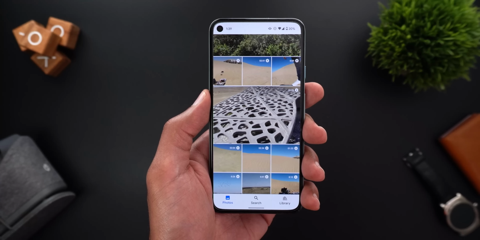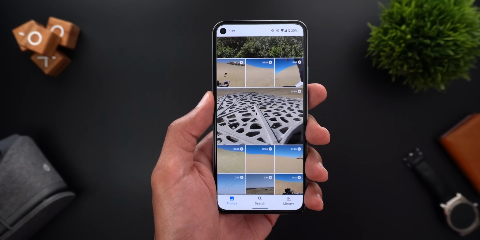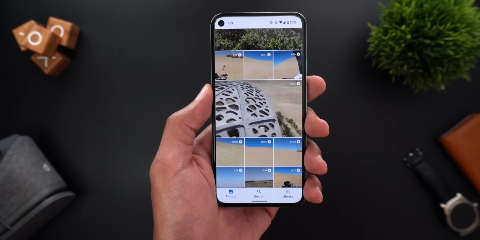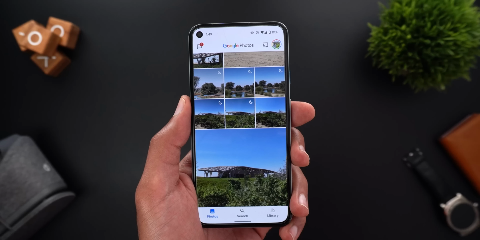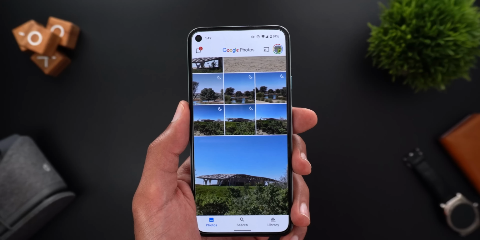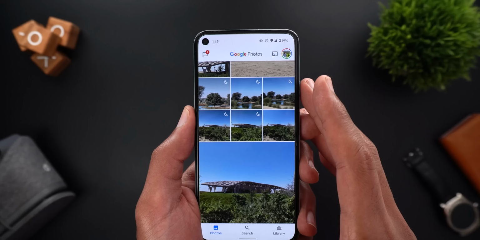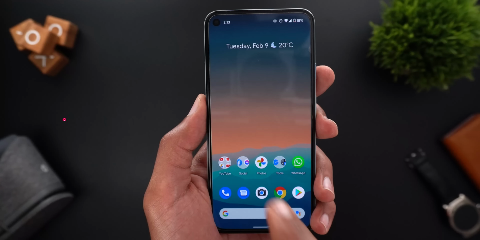Google Photos also got a new tablet optimized interface. I don't have a tablet to show you how it looks, but I'm gonna leave a link in the description below if you want to know more. One more thing that I missed in my previous video, the Pixel 2 unlimited Google Photos storage ended on the 16th of January 2021.